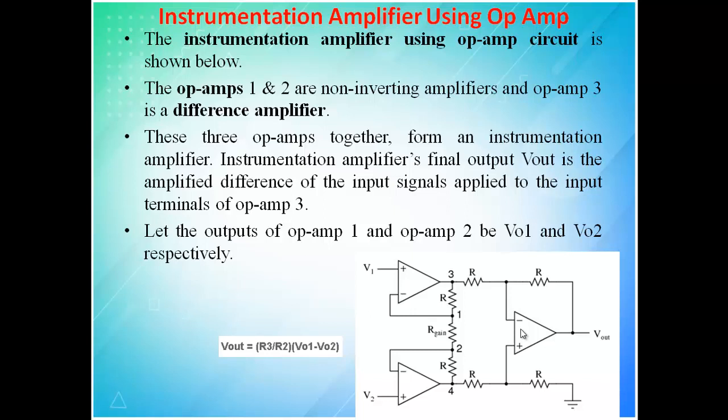Let the output of op-amp 1 and 2 be V01 and V02 respectively. The output Vout will be R3 divided by R2 into V01 minus V02. This R3 and R2 are these two resistances. So based upon these two resistances, you will multiply with the difference.